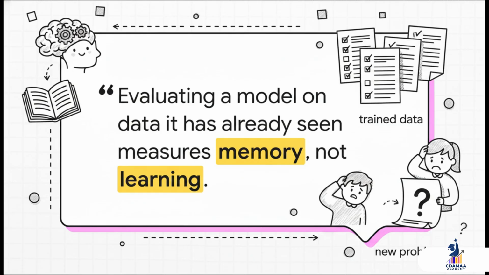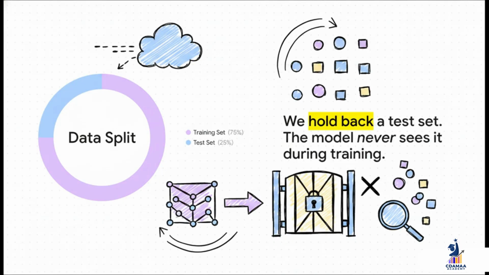Sure, it tells you if they can memorize, but it tells you nothing about whether they actually understand the subject. We have to test our model on new problems it has never seen before. So how do we do that? Simple. We split our data. We use a function to basically hold back a chunk of our data. Here, it's 25%. And we call this our test set.